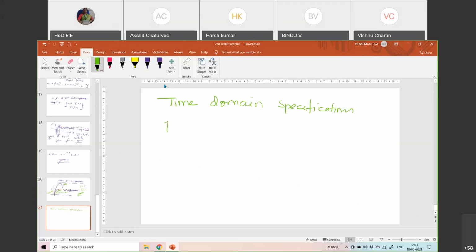So there is the delay time. What is the delay time? It is the time taken for the output to reach 50% of the final value. Supposing you had given the input as 1, in order to reach 0.5, what is the time it has taken? At 50% the response has come here, so this is your delay time. I have already discussed the rise time. Rise time is the time taken for the output to rise from 10% to 90% of the final value, correct?